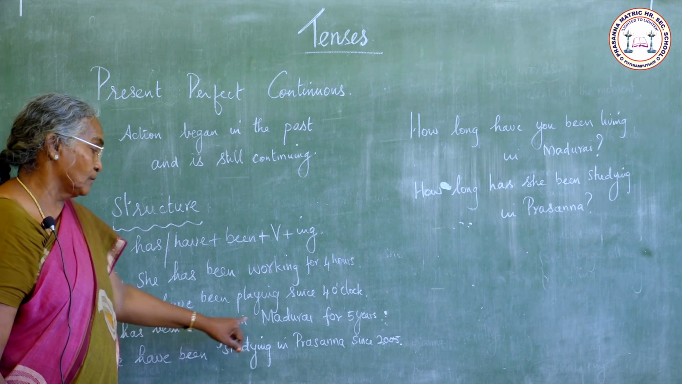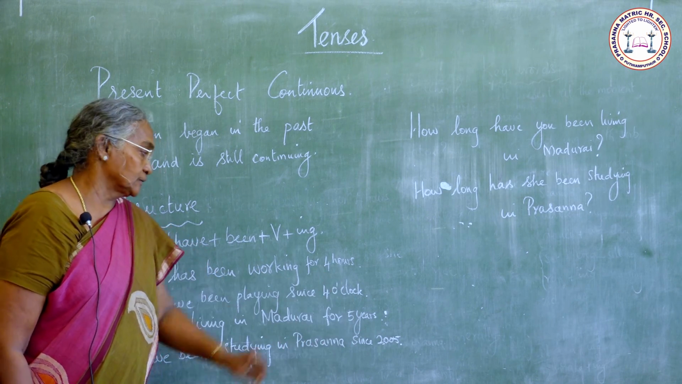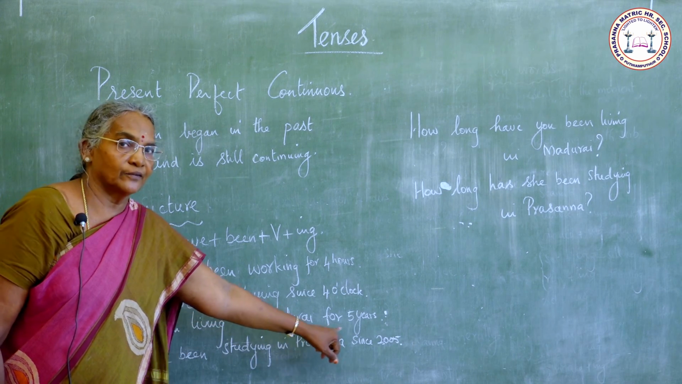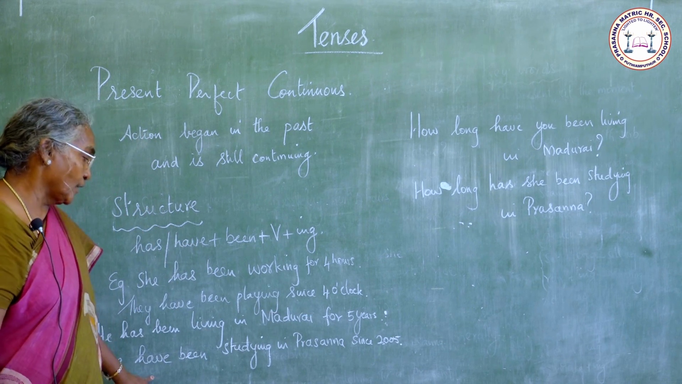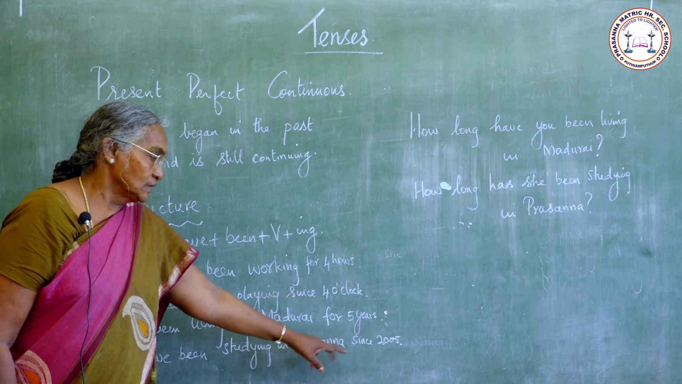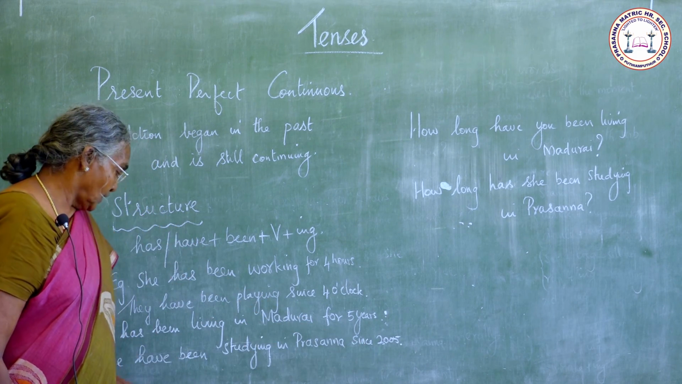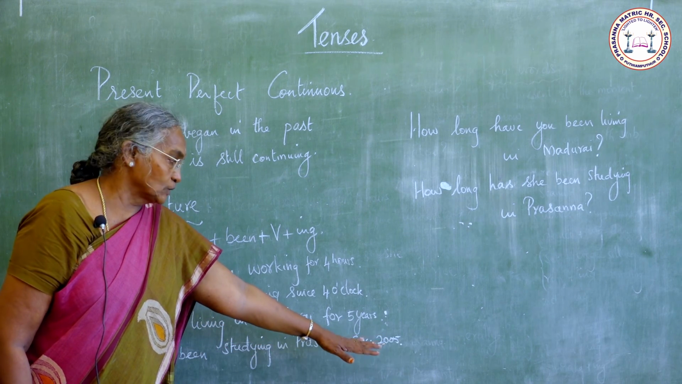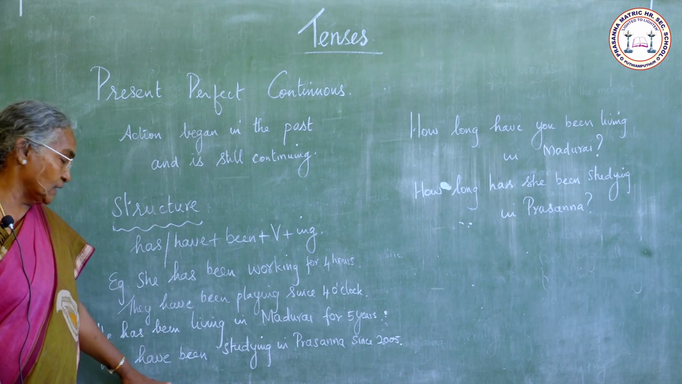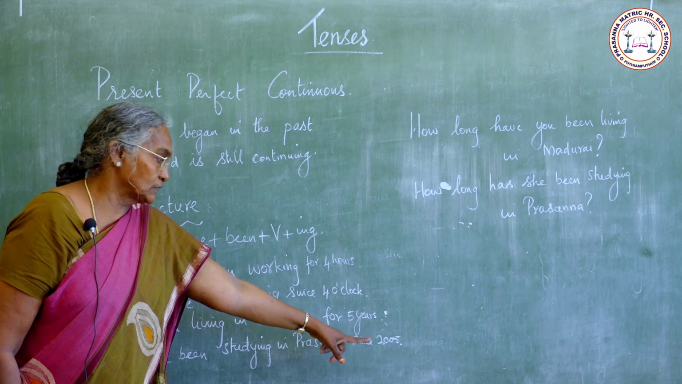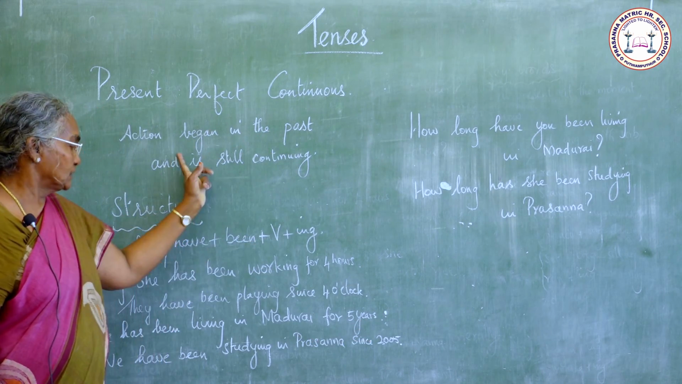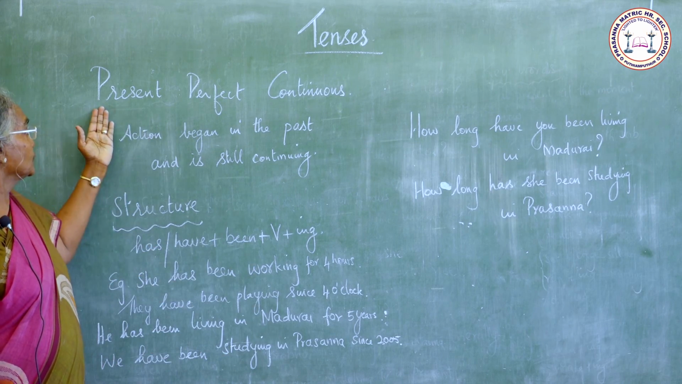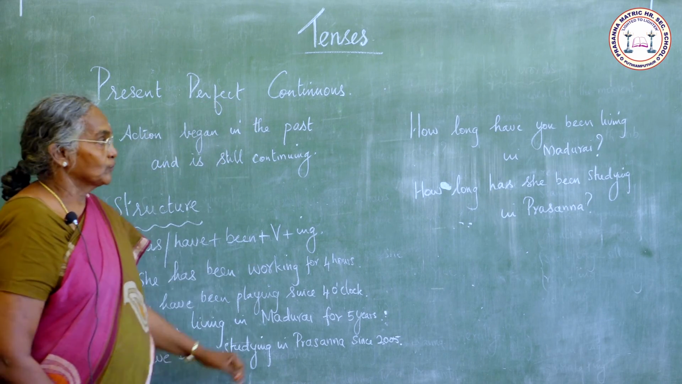He has been living in Madurai for 5 years. We have been studying in Prasanna since 2005. We joined in Prasanna in 2005, a past action, and we are still studying in Prasanna. So here we use present perfect continuous.